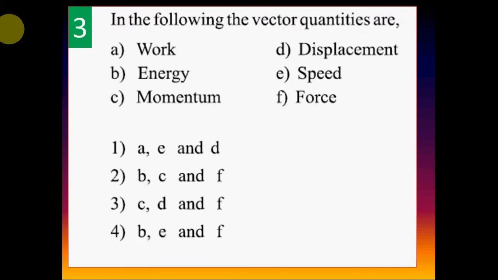Next question. Question number 3. In the following, the vector quantities are: A, work; B, energy; C, momentum; D, displacement; E, speed; F, force. Option 1, A, E and D. Option 2, B, C and F. Option 3, C, D and F. Option 4, B, E and F. Correct answer is option 3, C, D and F.